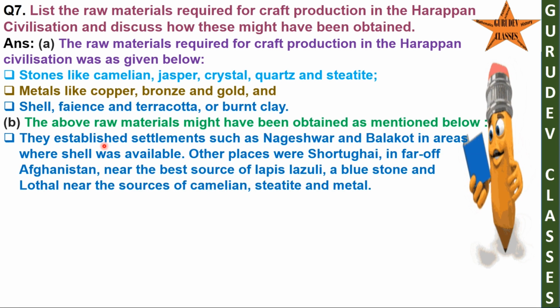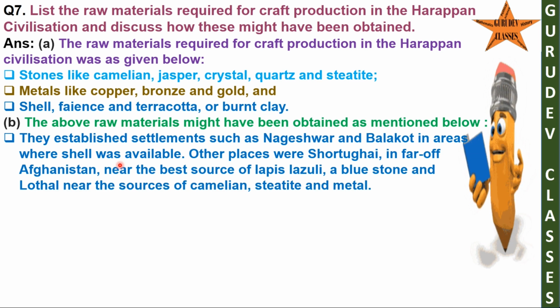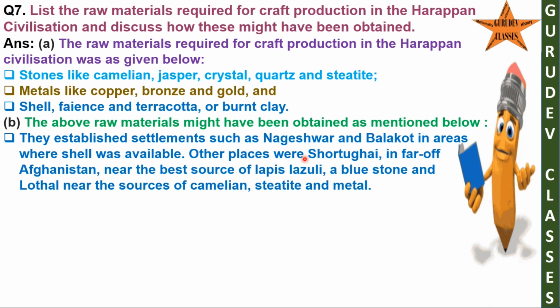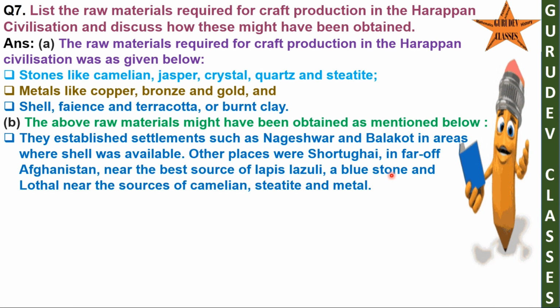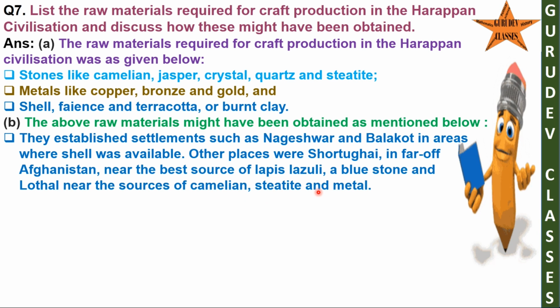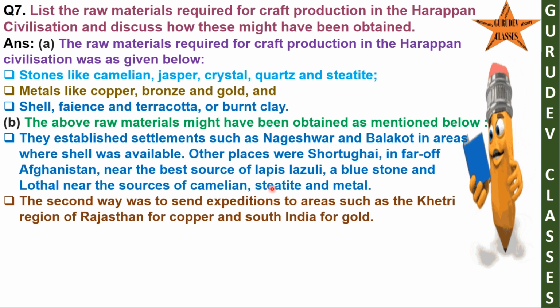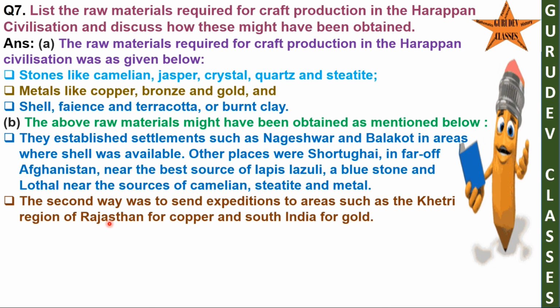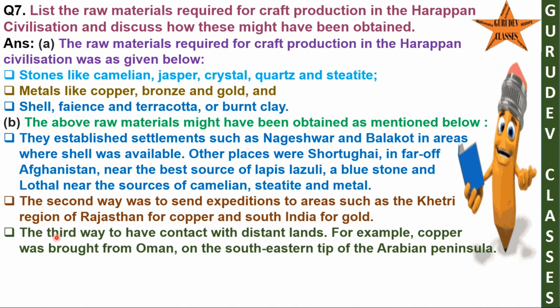They established settlements such as Nageshwar and Balakot in areas where shell was available. Other places were Shortughai, in far-off Afghanistan, near the best source of lapis lazuli, a blue stone, and Lothal near the sources of carnelian, steatite and metal. The second way was to send expeditions to areas such as the Khetri region of Rajasthan for copper and South India for gold. The third way was to have contact with distant lands.